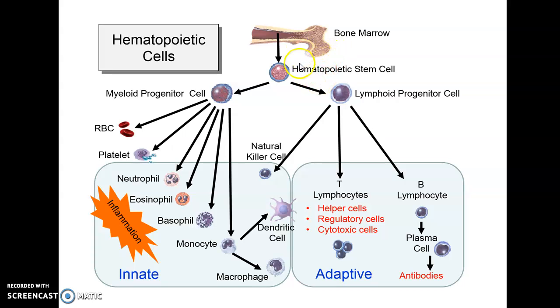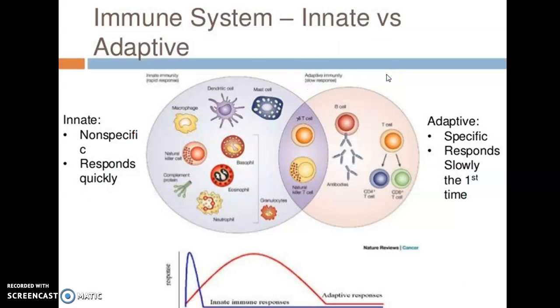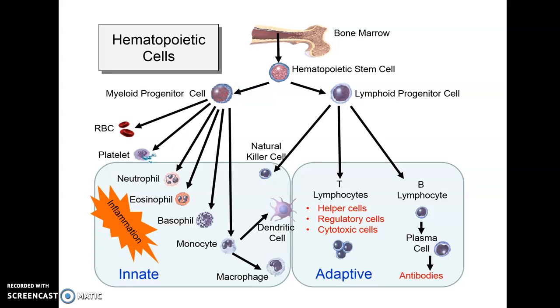So, the hematopoietic stem cell is multipotent, which means it can differentiate into different kinds of cells. It divides into myeloid progenitor cells and lymphoid progenitor cells. So there are two classifications of the hematopoietic stem cell.